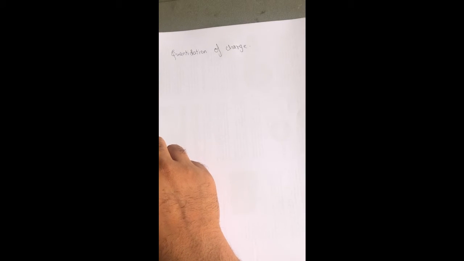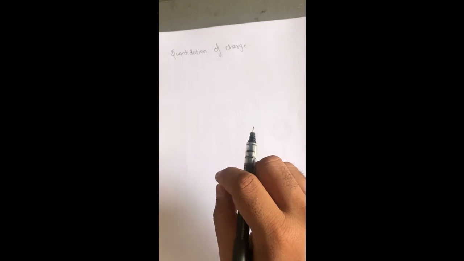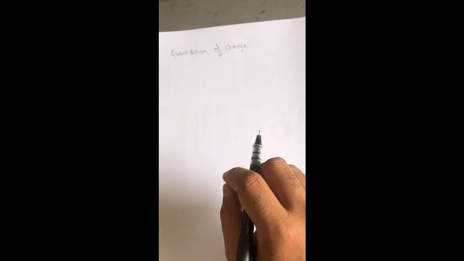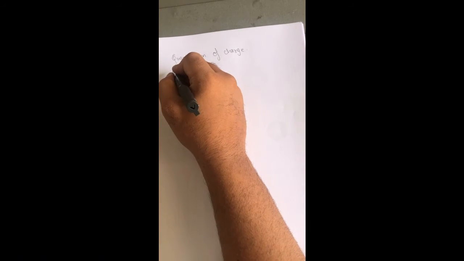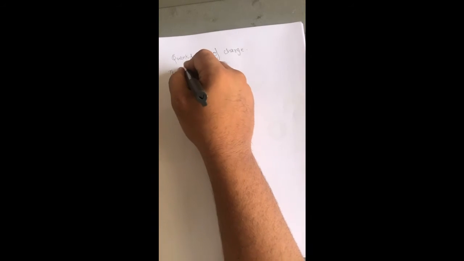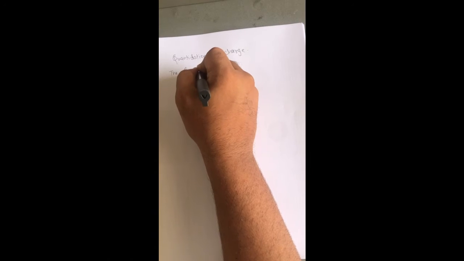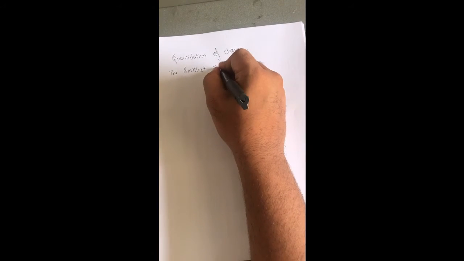The term quantization of charge basically means the smallest number available in the charge, and that is 1.6 multiplied by 10 raised to minus 19 coulomb. I'm repeating this again and again. Remember that the electron may be the smallest indivisible particle, but the charge inside the electron is really divisible, but then it is not independent.